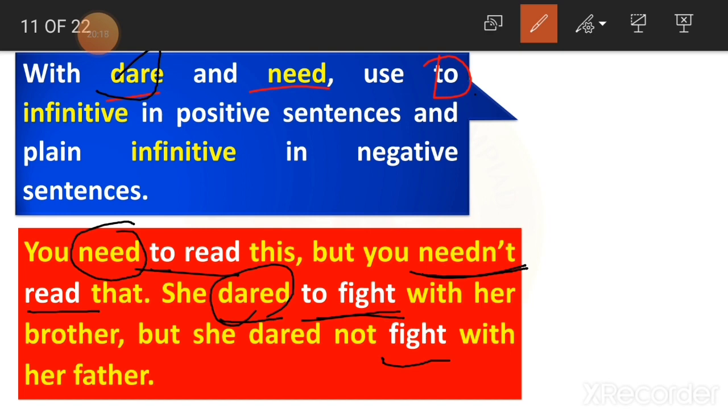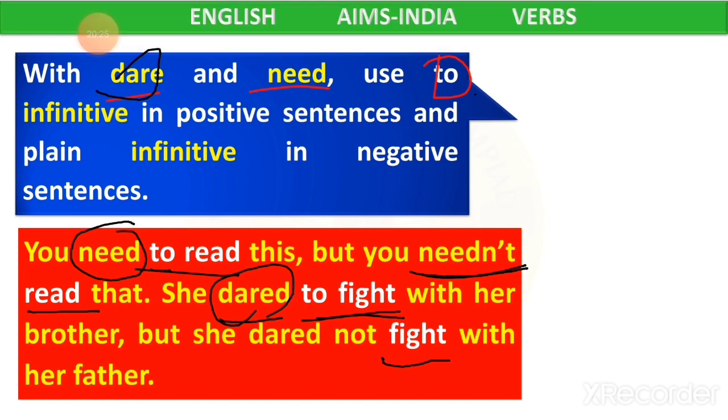So when we use dare and need, you have to use to infinitive in positive and plain infinitive in negative sentences, children. Clear children?